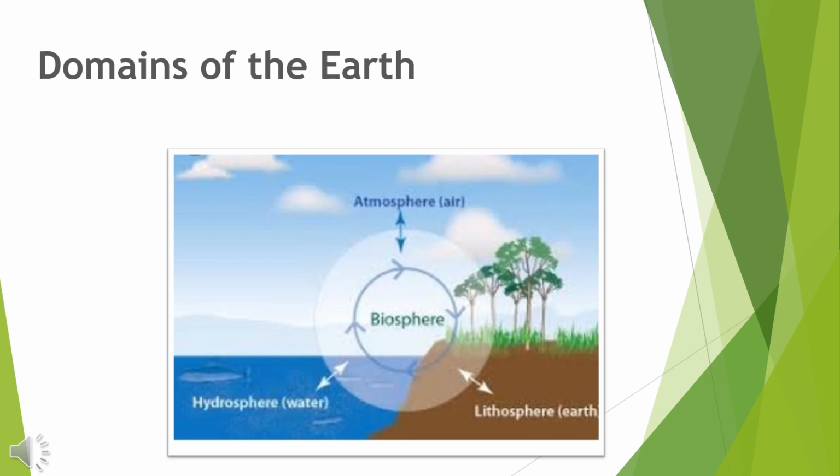So without all these three domains, biosphere cannot be formed. If any of these are missing, there cannot be human life surviving on the earth. So these are the important domains of the earth. In the previous video, I have discussed the important features of each of the three domains: atmosphere, hydrosphere, and lithosphere, their importance, their usage.